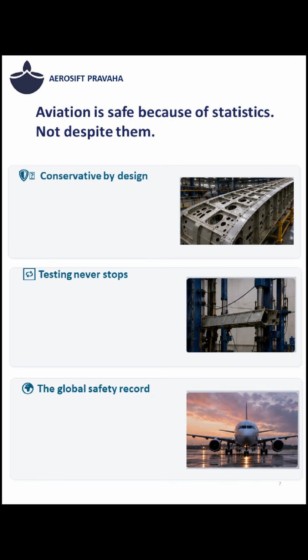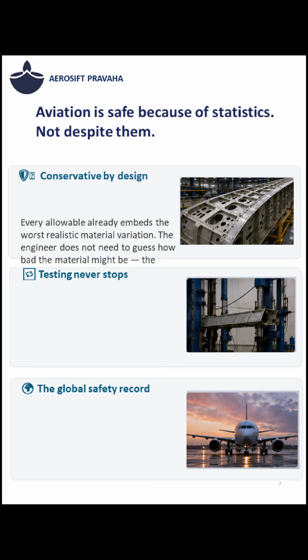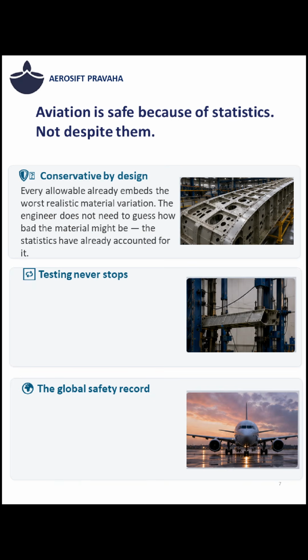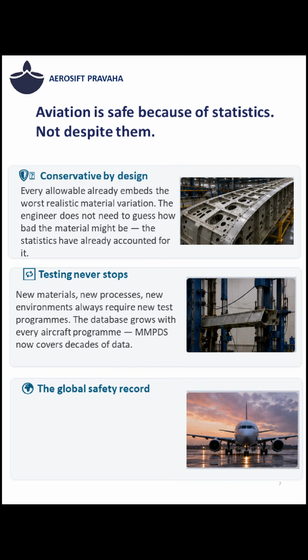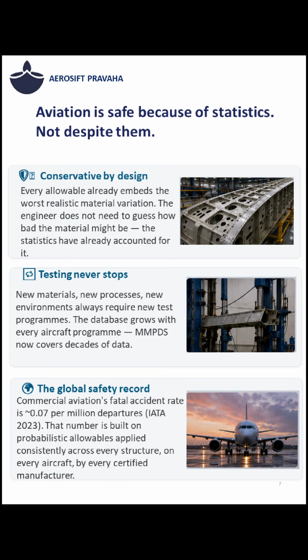Aviation is safe because of statistics, not despite them. Material allowables already include realistic variability, ensuring systematic conservatism without requiring engineers to apply additional personal safety margins. Material allowables require continuous testing whenever materials, processes, or environments change, keeping MMPDS updated with reliable aviation design data. Commercial aviation's exceptional safety record reflects rigorous use of probabilistic material allowables across every certified aircraft structure worldwide.